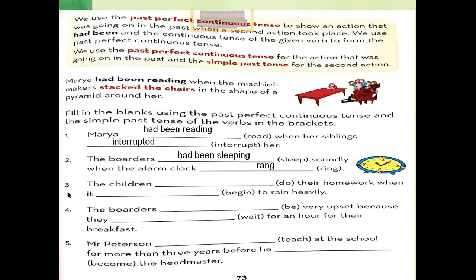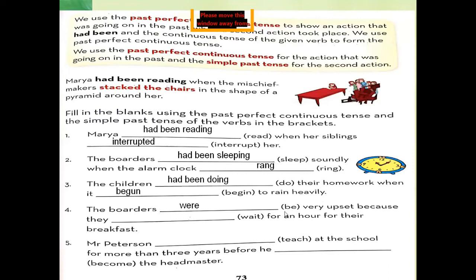Okay. Sentence number 3. The children had been doing their homework when it began to rain heavily. Sentence number 4. The boarders were.